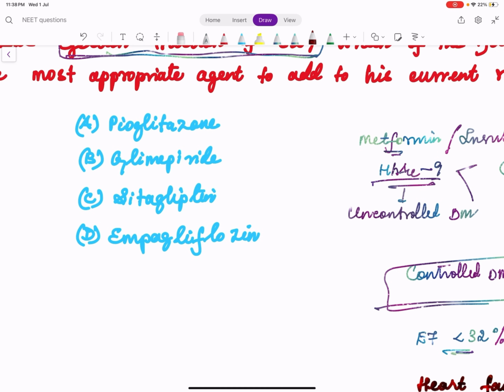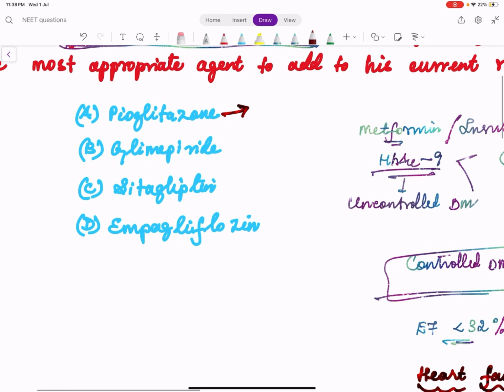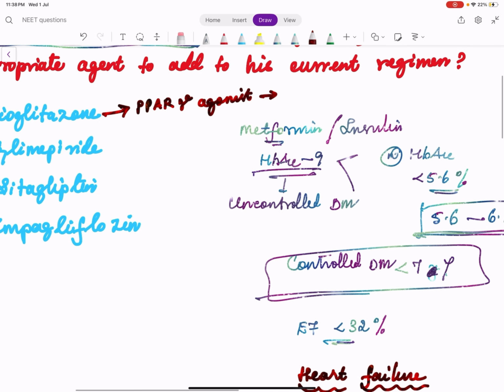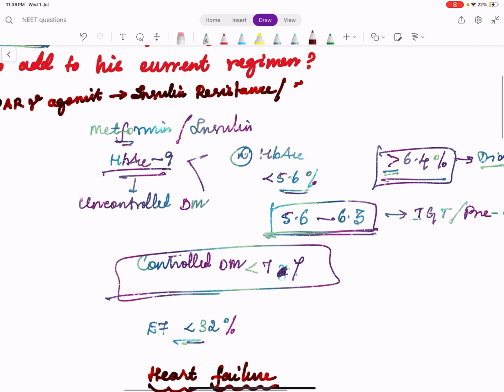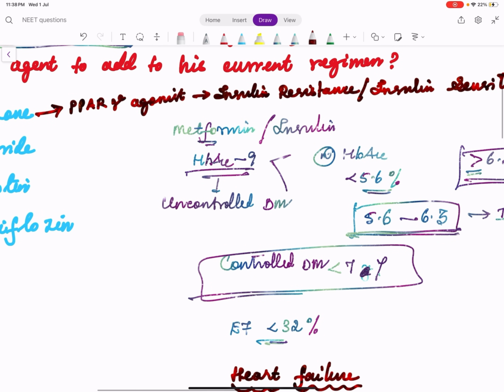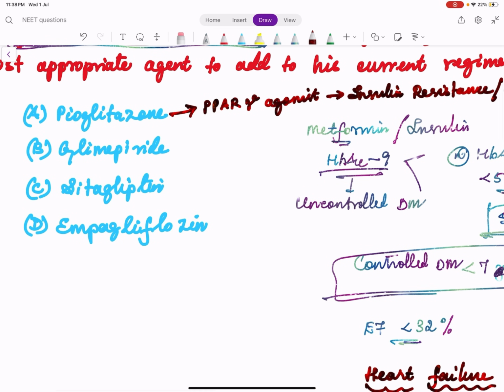Pioglitazone, don't get carried away by the name. Pioglitazone is an anti-diabetic drug which is a PPAR gamma agonist. It is one drug apart from metformin which helps to treat insulin resistance. It is also called as insulin sensitizer. So if someone asks you the question, which are the insulin sensitizers or which are the drugs used for insulin resistance, we have two. One is metformin and other one is PPAR gamma agonist.